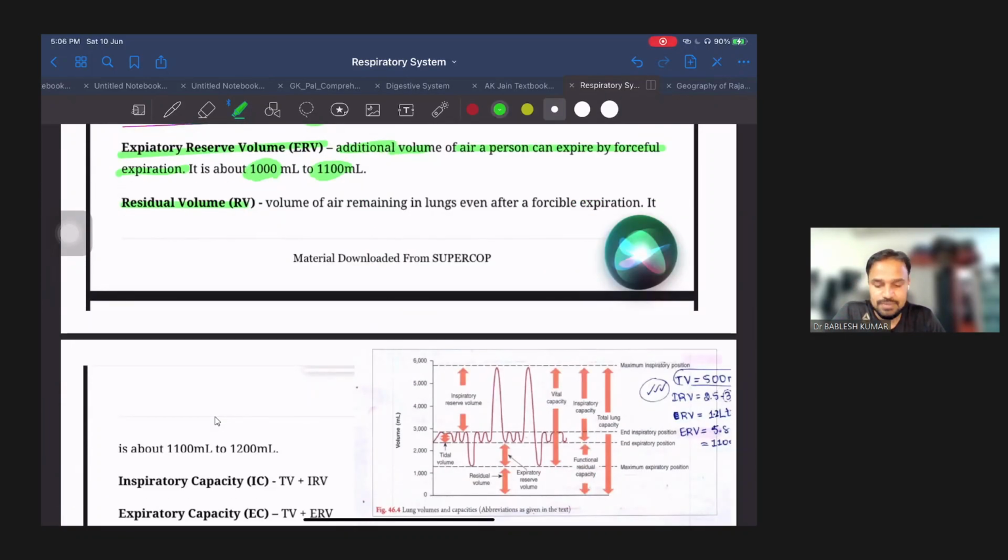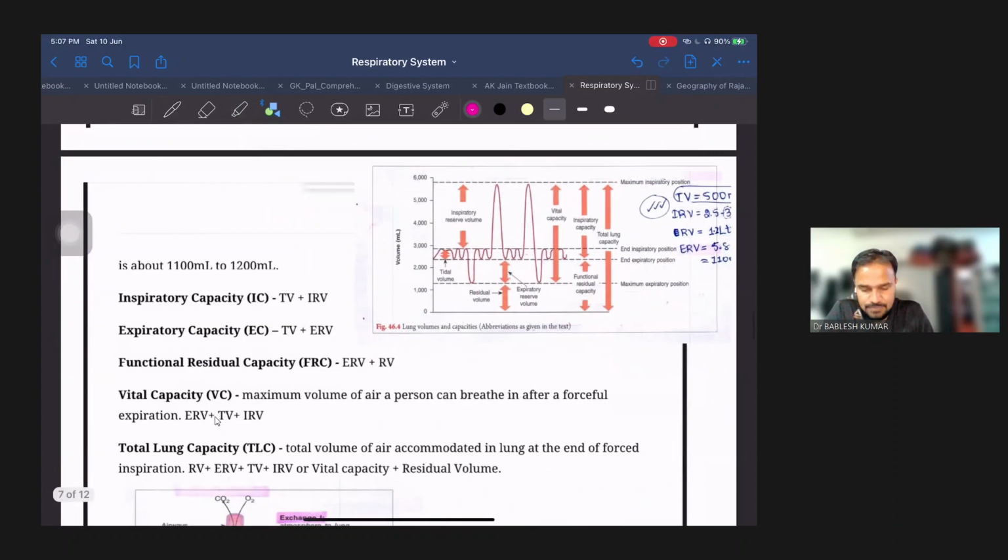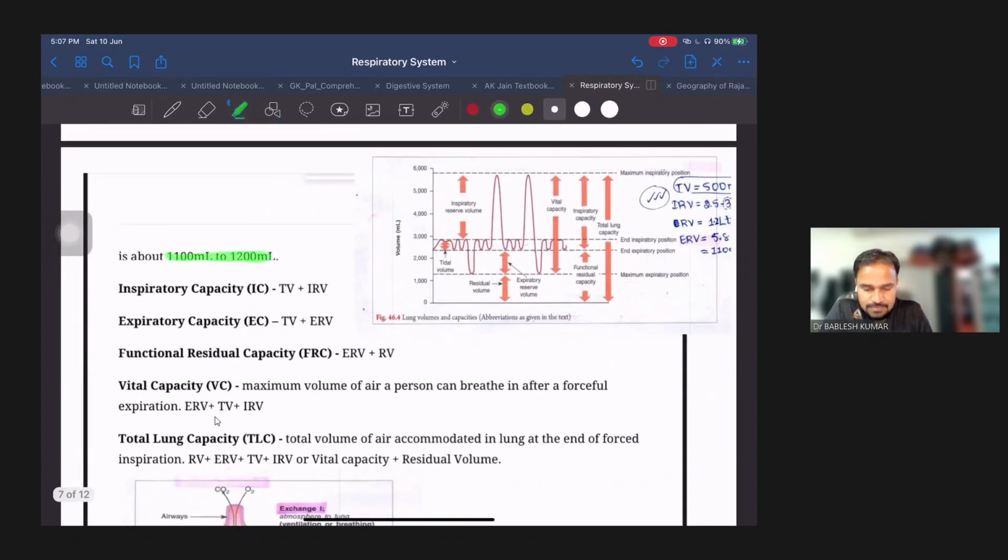Next term we have is residual volume. What is residual volume? The term itself is telling residual, meaning which is extra, which always remains. So the volume of air remaining in the lungs even after forceful expiration. जो वॉल्यूम एयर का अपन फोर्सफुल एक्सपिरेशन करने के बावजूद भी एक्स्ट्रा हमेशा जो फेफड़ों में या लंग्स में प्रेजेंट रहता है, that is called residual volume. And what is the value of that? It's around 1100 to 1200 ml.